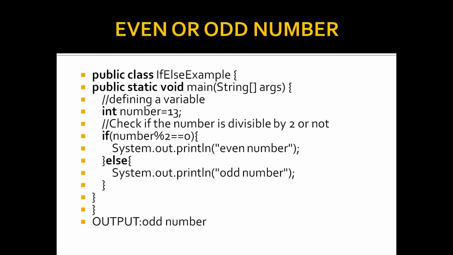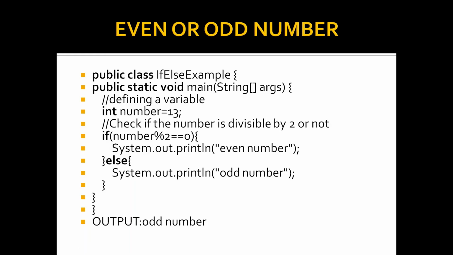For example, I have taken a program regarding even or odd numbers. I have taken a class named IfElseExample and written a main method. Then I have defined a variable number equal to 13, and I check whether the number is divisible by 2 or not.